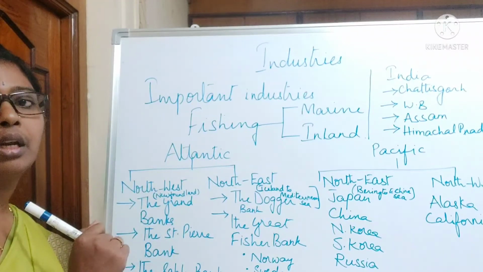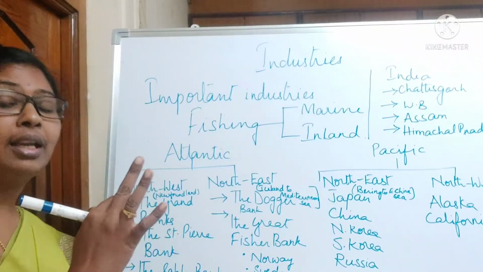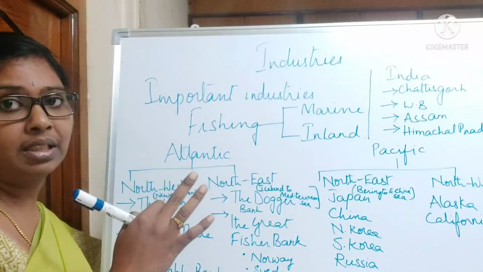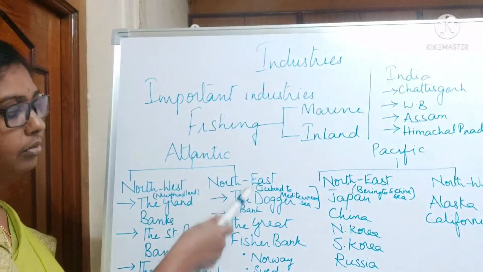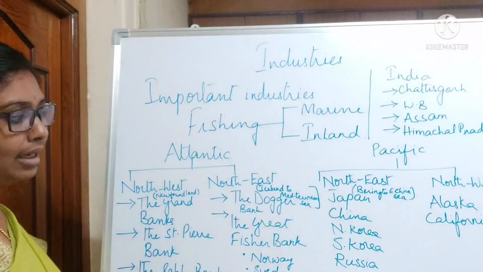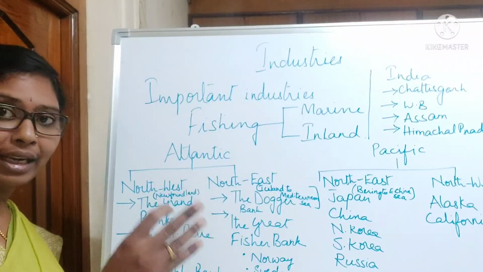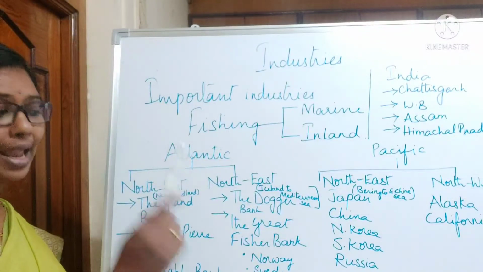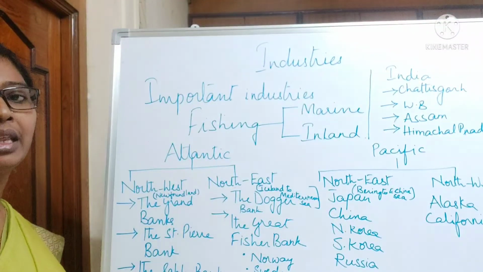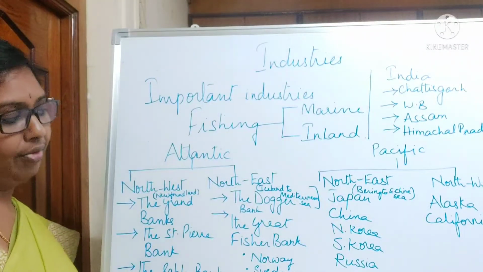4 major banks are present here, and you have 3 types of fish, the cod, herring and the mackerel. Even in the Northeast Atlantic, the same 3 kinds of fish are found: cod, herring and mackerel. This Northeast Atlantic extends from Iceland and the UK to the Mediterranean Sea near Africa.